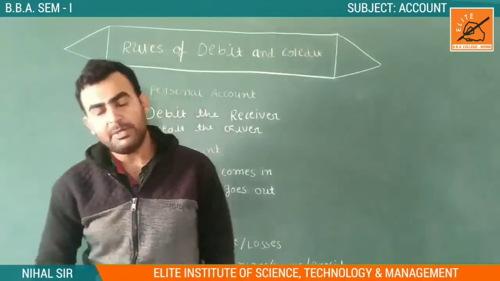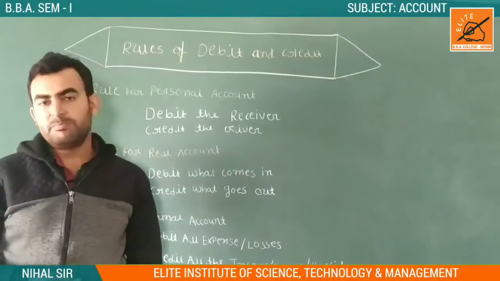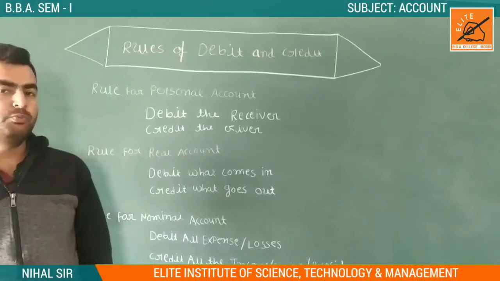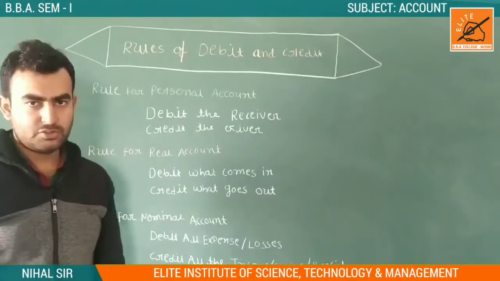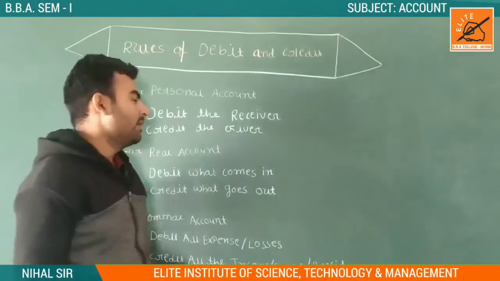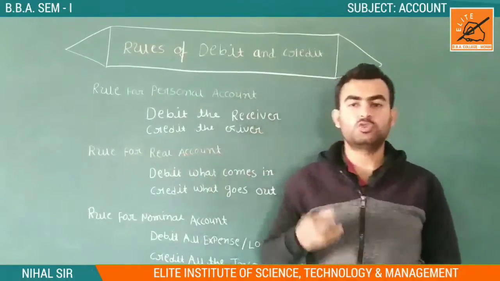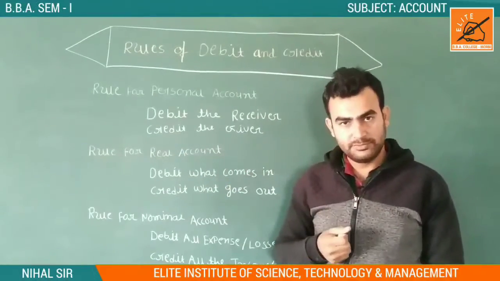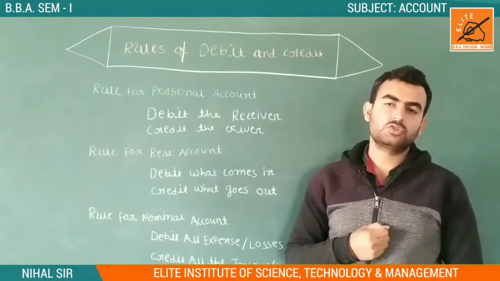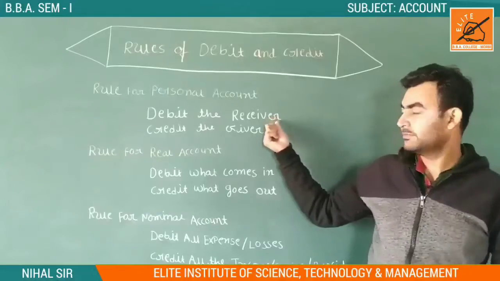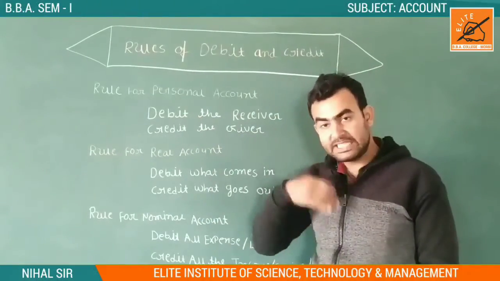Let me give you an example: if we purchase goods of rupees 5,000 in cash, what happened? We are purchasing goods, so we are receiving goods. We are the receiver, so we come to debit. Why? Because we received the goods.